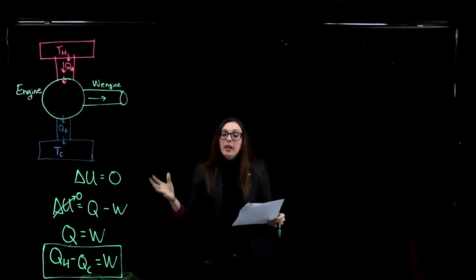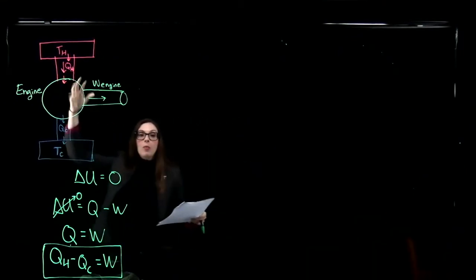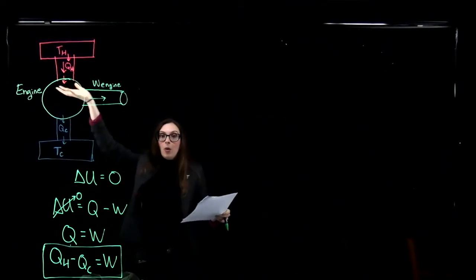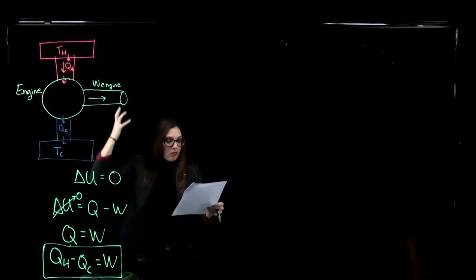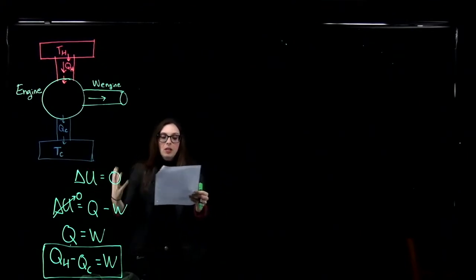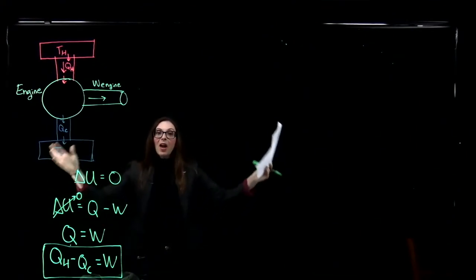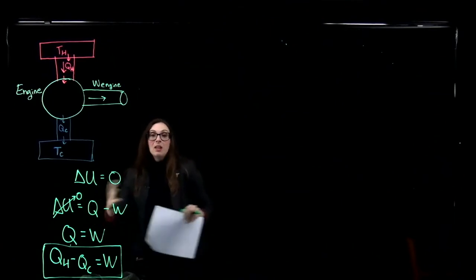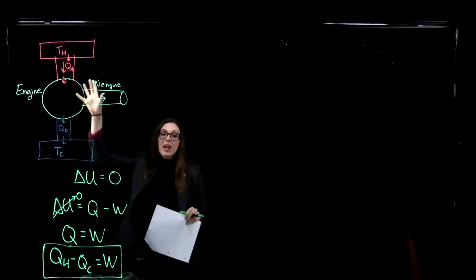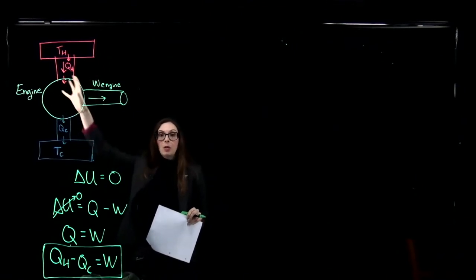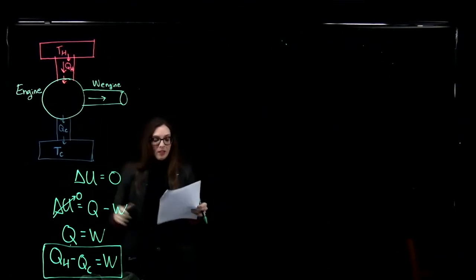And if this working substance is a gas, let's say, here we were talking about our steam engine, so we've got water vapor, okay? So if the working substance is a gas, then the work done is the area enclosed by a PV diagram if we were to model the pressure and volume of the system as it's going through this cyclic process.